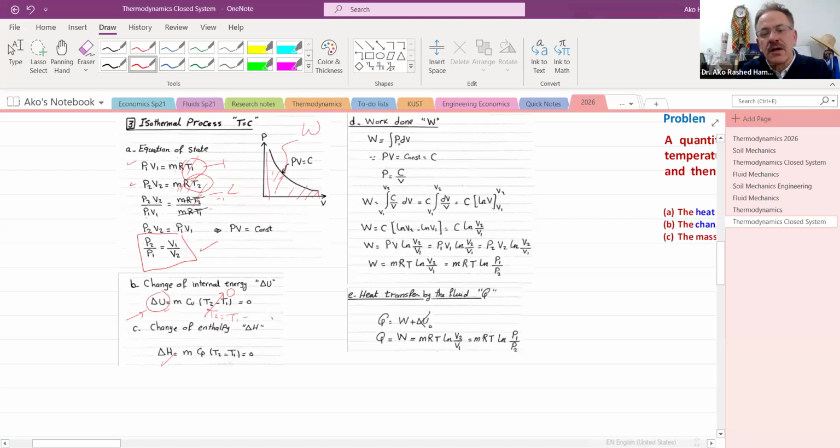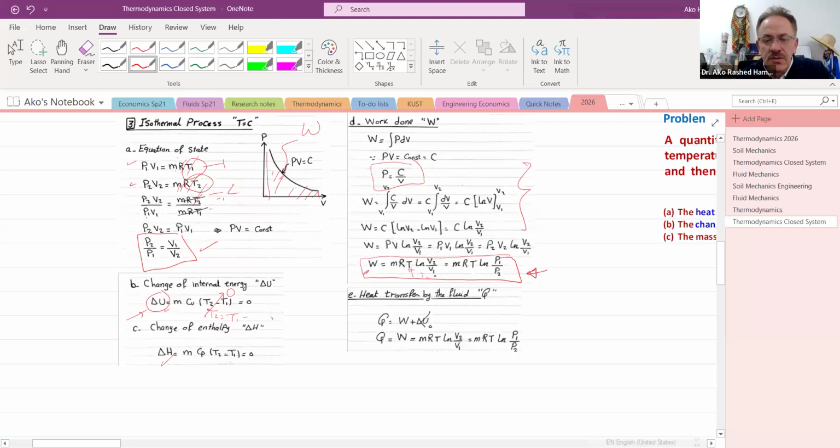That's the work done. It's equal to P times delta V, and here's the equation. Here's what you need to know. This is simplified, so we use this equation. This is all the derivation of this one. So the work done is equal to mRT.